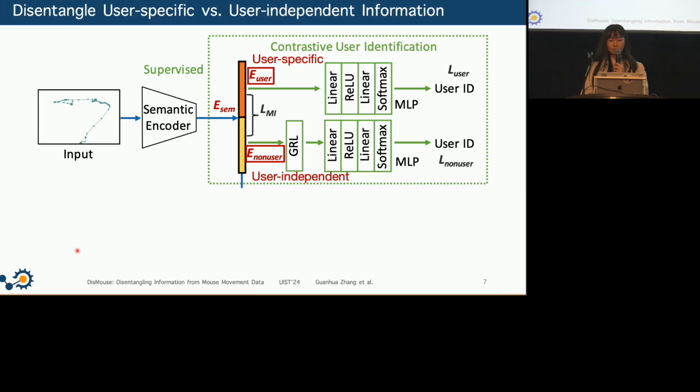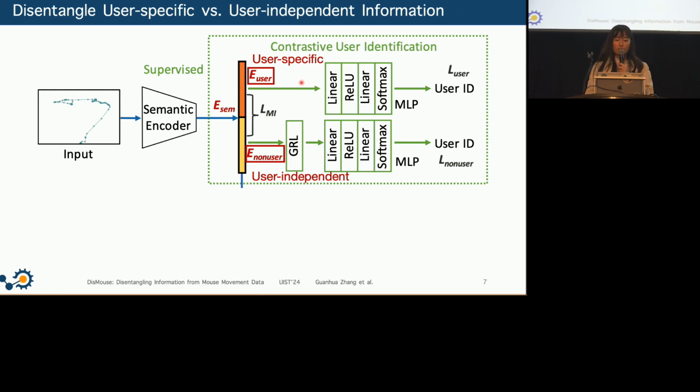given mouse data. We also designed a contrastive user identification module with two branches to further disentangle the semantic representation into user-specific and user-independent components. We split the semantic embedding evenly into two halves and send each half to one branch. The two branches, as you can see, are linked through this gradient reversal layer, and also the minimization of the mutual information of the two halves of the semantic embeddings.